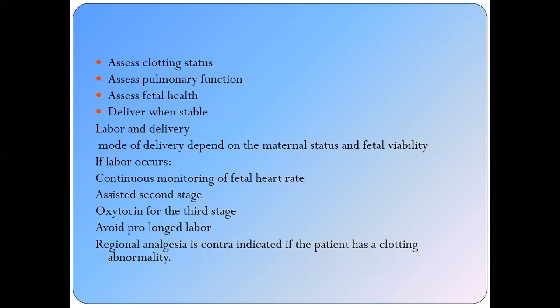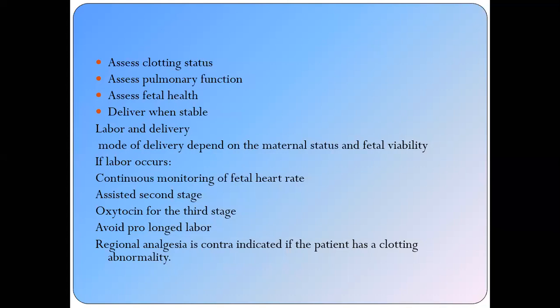Continuous fetal monitoring. If the CTG shows repeated deceleration or fetal compromise, you have to do the cesarean section. Or if there is another obstetrical indication for cesarean section, like the baby presenting as a breech, placenta previa, a previous cesarean section, CPD, or a bad obstetrical history. So if there is maternal or fetal distress, you can do the cesarean section. Otherwise, you can do the vaginal delivery.